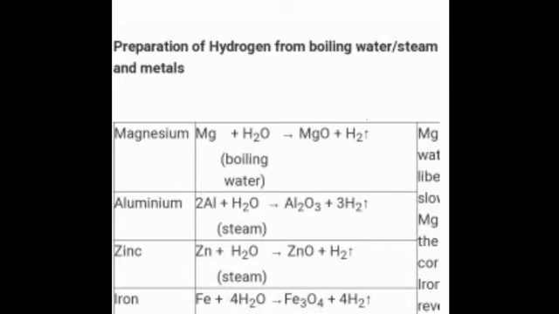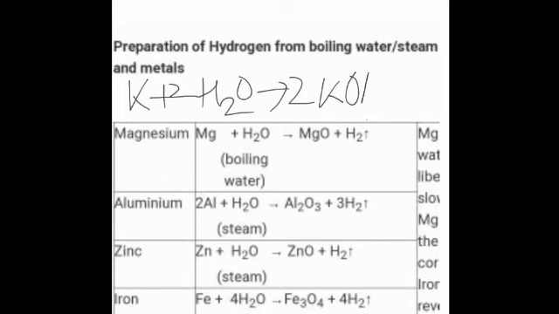Now what happens when we use water for the reaction to form hydrogen? Potassium, I told you just now, reacts with water to form potassium hydroxide and hydrogen gas is liberated. This is the reaction. Here you will put 2 over here.